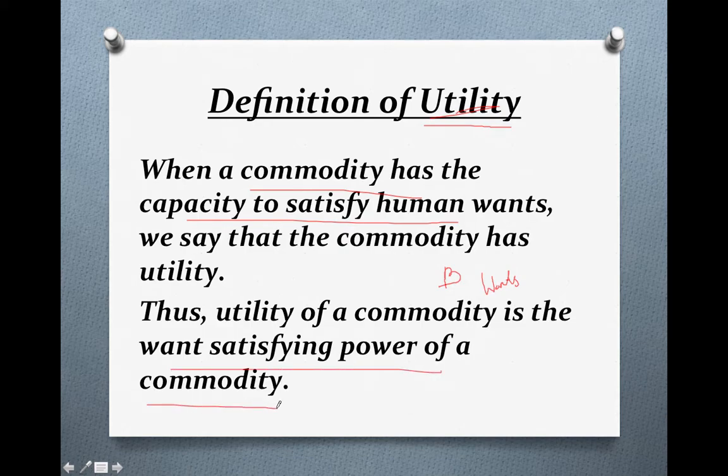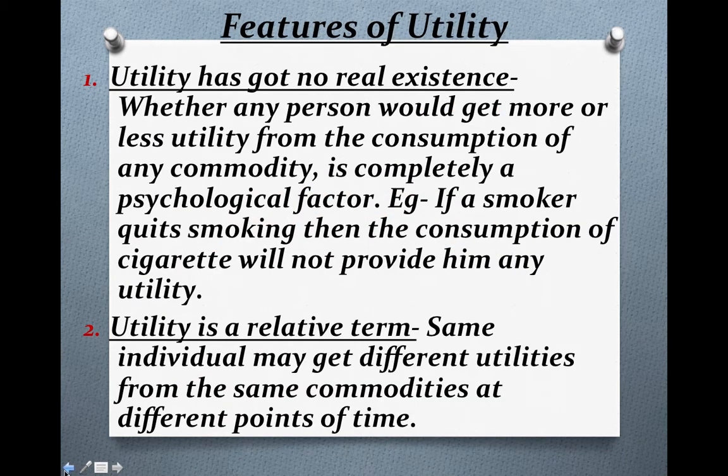When your wants are fully satisfied when you consume a commodity, that is called utility. Means your wants are fully satisfied after the consumption of a particular commodity. So when a commodity has a capacity to satisfy human wants, then the commodity has a utility. I hope the meaning is very clear to you. In the previous video also I have explained the meaning of utility. So let's come to the next topic, that is features of utility, a very important topic.